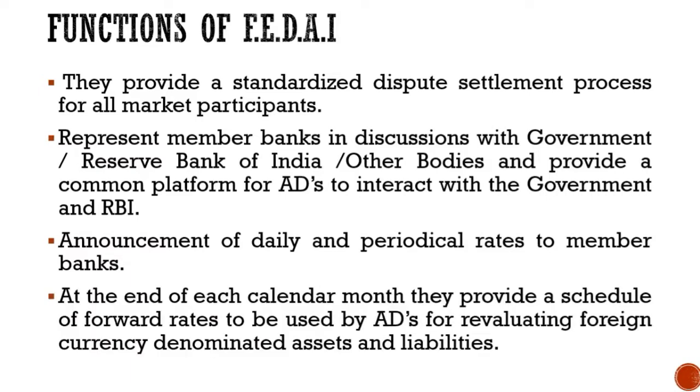Next, at the end of each calendar month they provide a schedule of forward rates to be used by the authorized dealers for revaluing foreign currency denominated assets and liabilities.